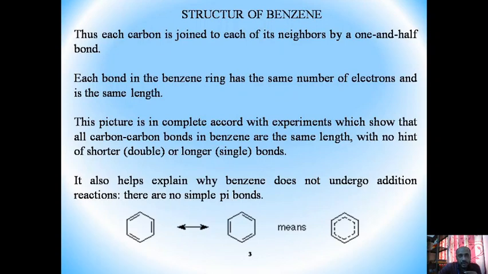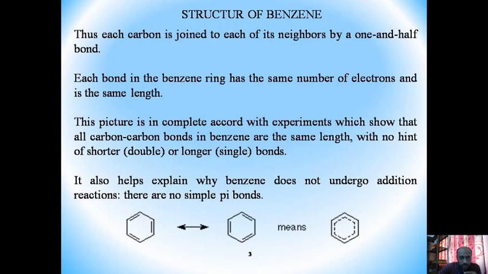Each bond in the benzene ring has the same number of electrons and is the same length. As we know, in the benzene structure, the carbon-carbon single bond length and carbon-carbon double bond length are 1.39 or maybe 1.40 Å.